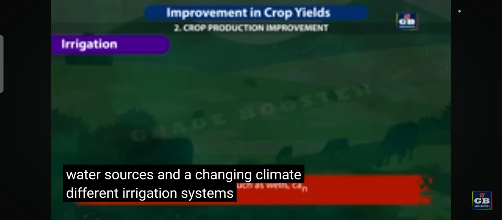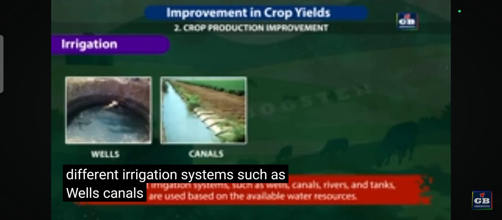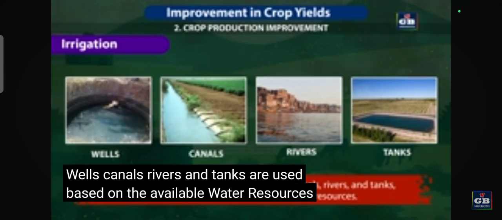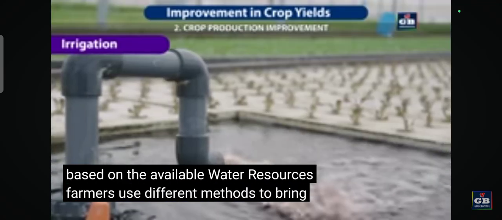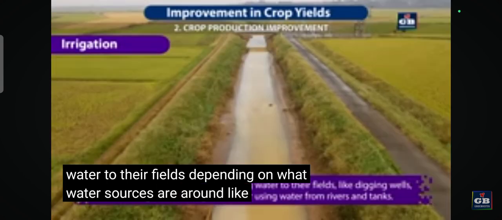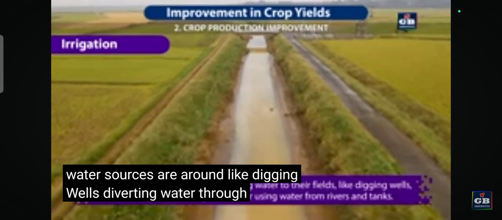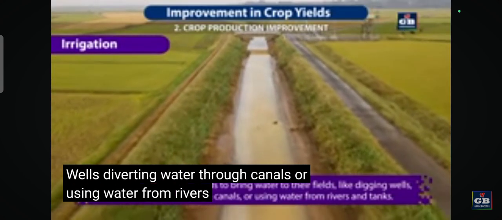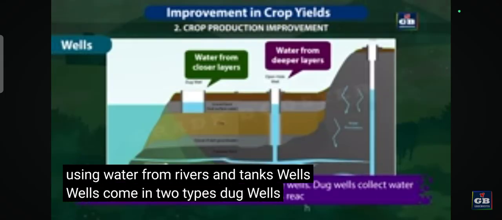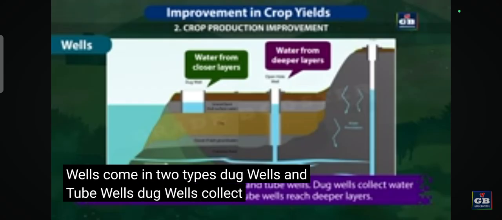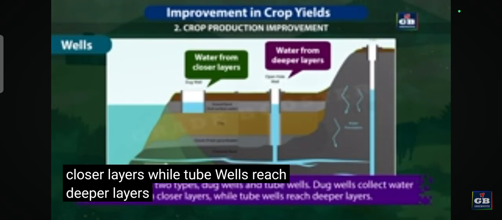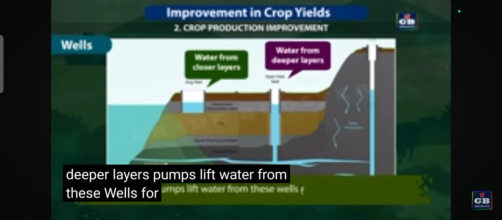Different irrigation systems such as wells, canals, rivers, and tanks are used based on the available water resources. Farmers use different methods to bring water to their fields, depending on what water sources are around, like digging wells, diverting water through canals, or using water from rivers and tanks. Wells come in two types, dug wells and tube wells. Dug wells collect water from closer layers, while tube wells reach deeper layers. Pumps lift water from these wells for farming.